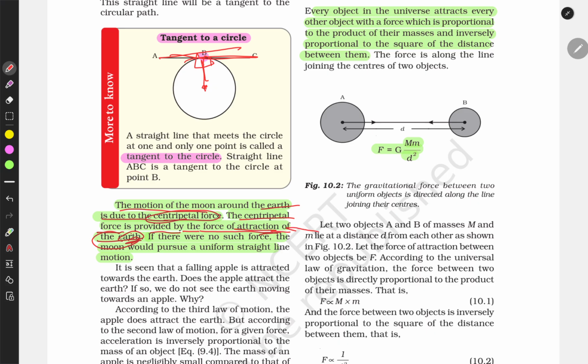Which attraction? Gravitational attraction. There is no such force. If there is no gravitational force, the moon would pursue a uniform straight motion. Suppose this is the earth and the moon is rotating around the earth in this way due to centripetal force, and this centripetal force is coming due to the gravitational force. If there is no gravitational force, there will be no centripetal force, then the moon will go in a straight line, uniform straight line motion.